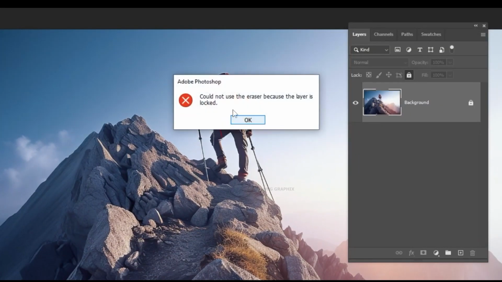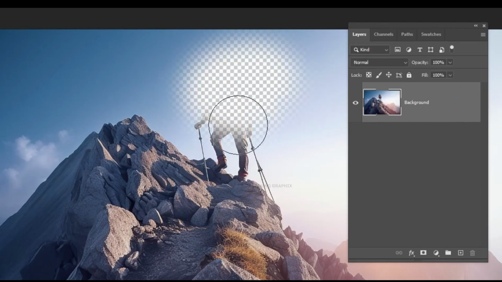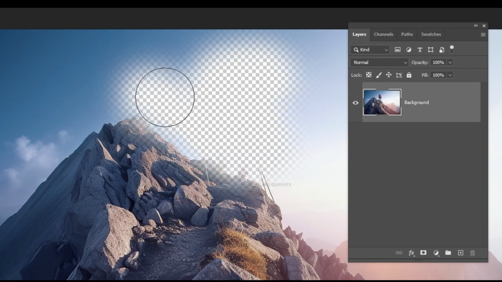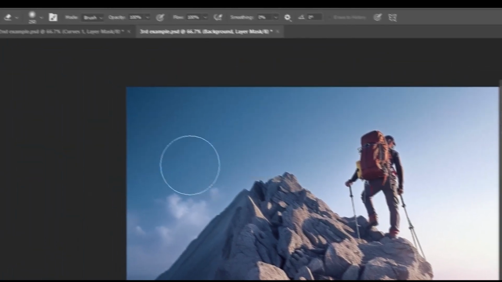Let's try using the eraser tool. We can't use it here because the background layer is locked. Let's unlock it. Now, if we use the eraser tool and start deleting parts of the image, there's a problem. We deleted this part, but if we want it back, we cannot get it back. That part is gone. We use layer masks because they are non-destructive and work with non-rasterized layers.